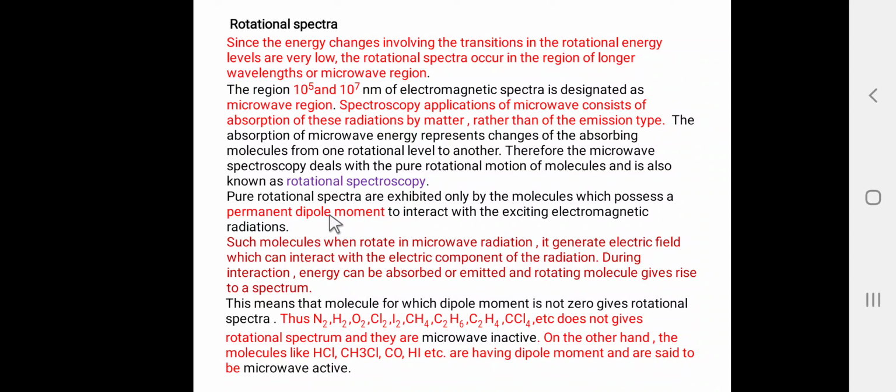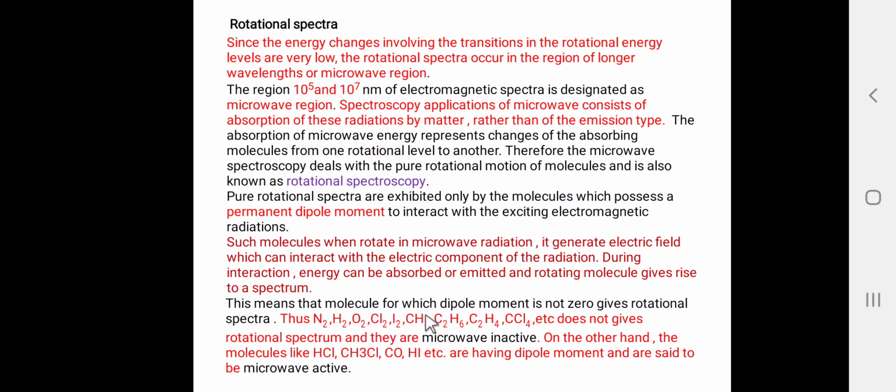Such molecules, when rotating in the microwave radiation, generate an electric field which can interact with the electric component of the radiation, and during interaction energy can be absorbed or emitted, and the rotating molecule gives rise to a spectrum.